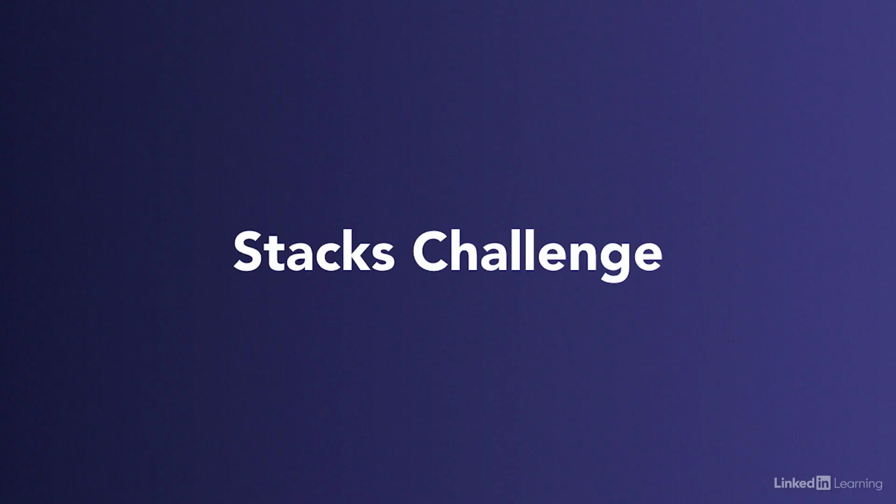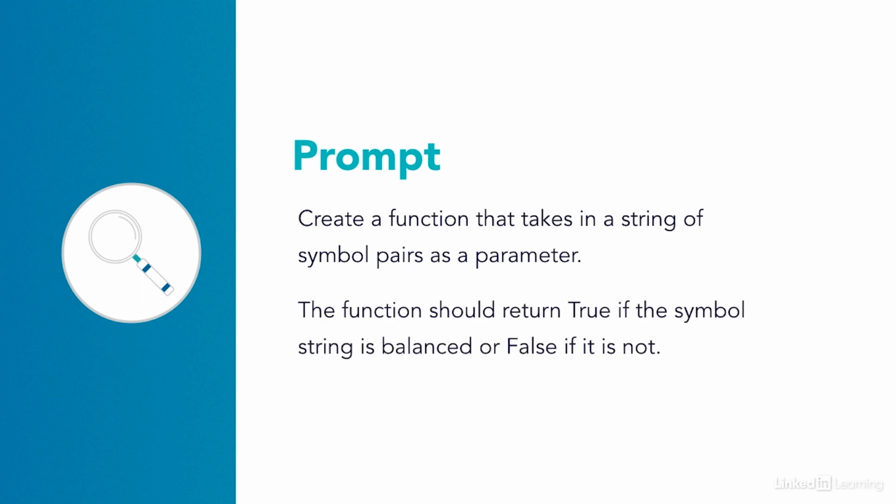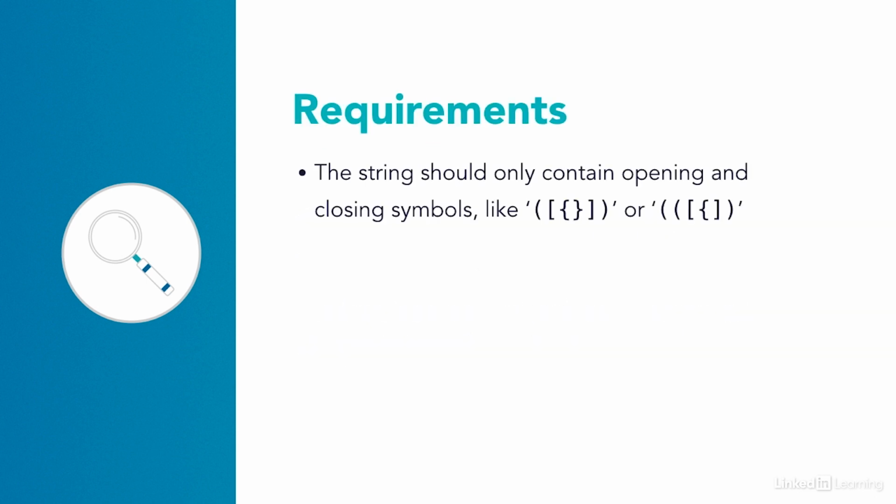Now that we've implemented the stack data structure using Python, let's put it into practice. In this challenge, your prompt is to create a function that takes in a string of symbol pairs as a parameter. The function should return true if the symbol string is balanced or false if it isn't. Here's what we mean by a symbol string.